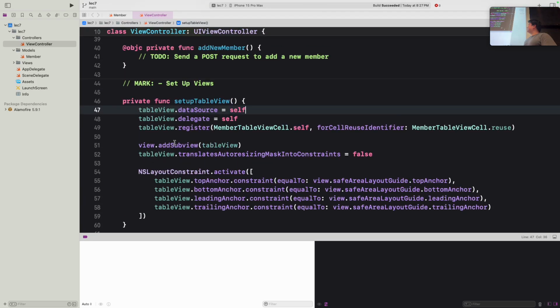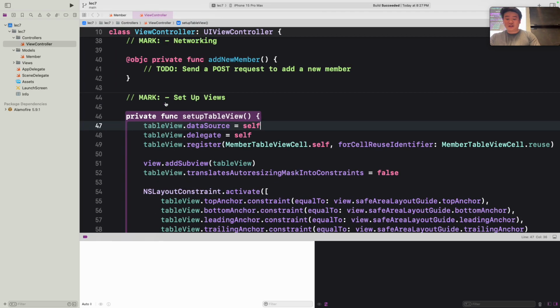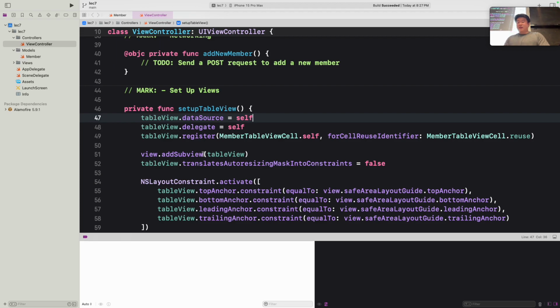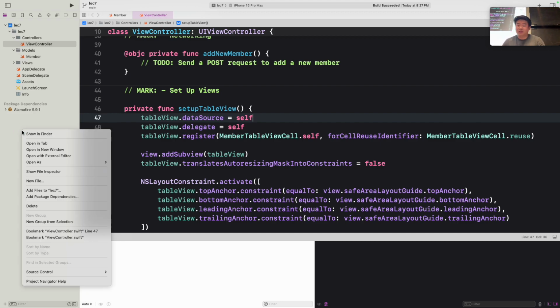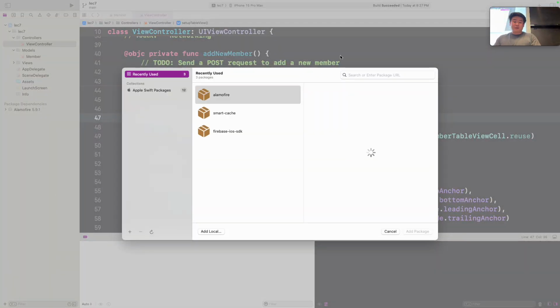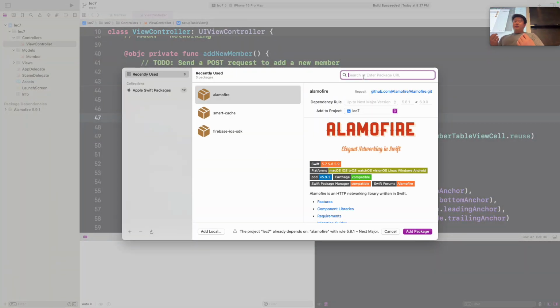Okay, there we go. If you pull up the demo here, you'll see we have a lot of starter code already. In the package dependencies, we have Alamofire right here. If you do want to import your own packages, the whole process is done for you for A3 as well as this demo. But if you right click in this left tab section, there's this add package dependencies option, and you would import your package directly here.